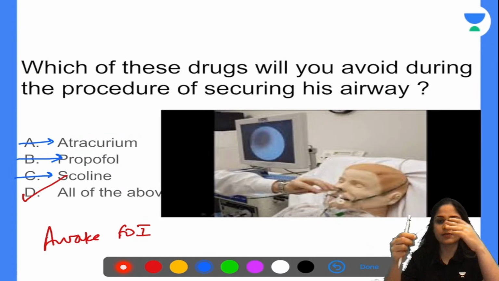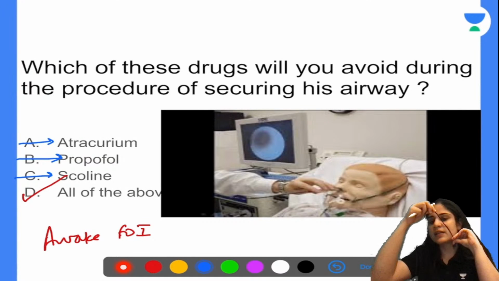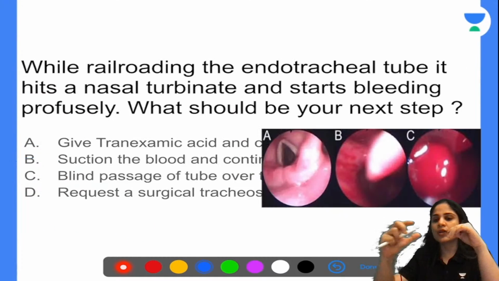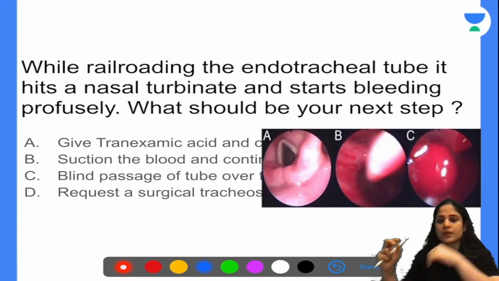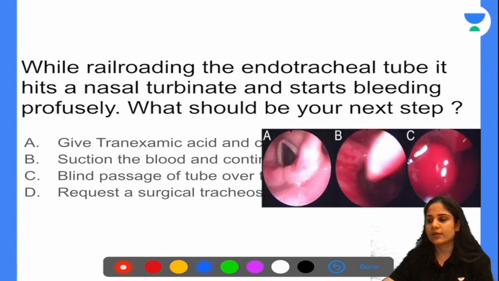trachea. Okay, this is the fiber optic bronchoscope. It has reached into my trachea. Now you're on top of the fiber optic bronchoscope, you're railroading the endotracheal tube. While railroading the endotracheal tube, the endotracheal tube hits a nasal turbinate, and it starts bleeding profusely. What should be your next step?